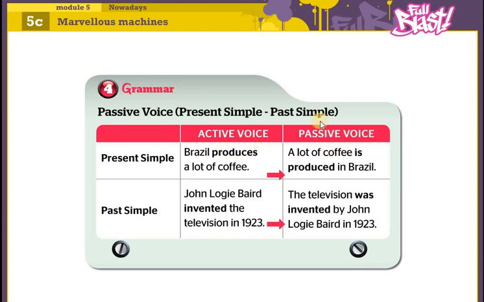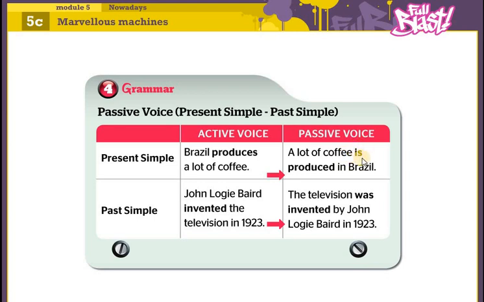But in the passive voice, it's something different. The emphasis here is on the verb, the action: a lot of coffee is produced in Brazil. Produced. We don't care about the doer of the verb. We leave it till the end of the sentence. We start with the complement of the sentence. We put it at the beginning: a lot of coffee.